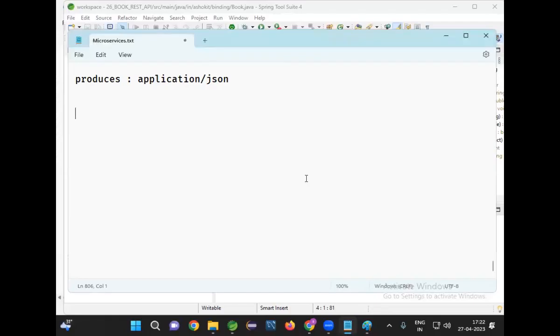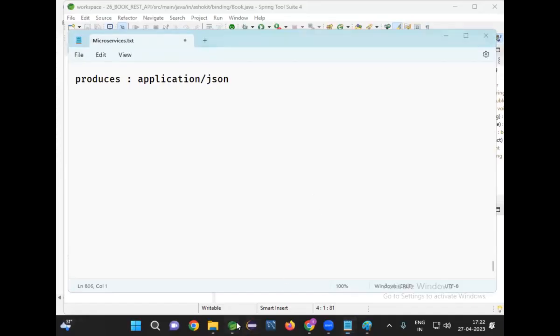Okay. So now I'm booking a ticket. Two days back, I booked my ticket, and I want to get my ticket now. By using the ticket number, I should be able to get the ticket. So how many methods are required in the REST API? Two methods are required. One method is used to book the ticket, and another one is used to get the ticket data.